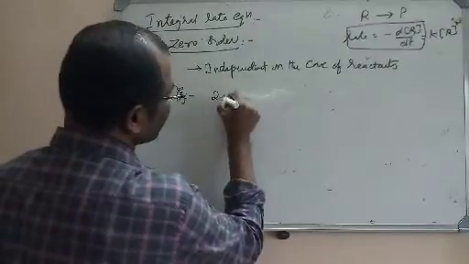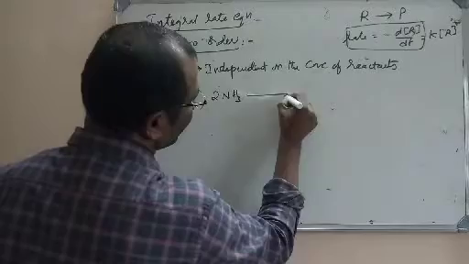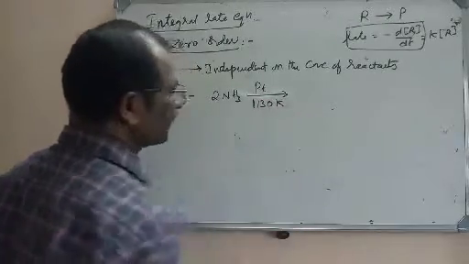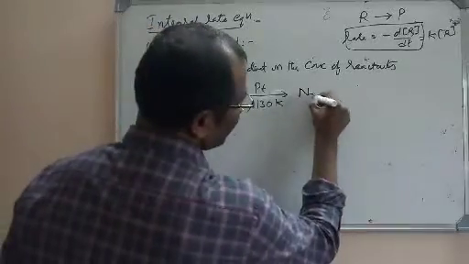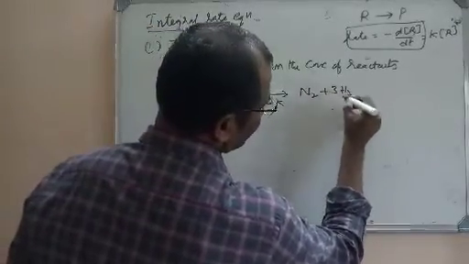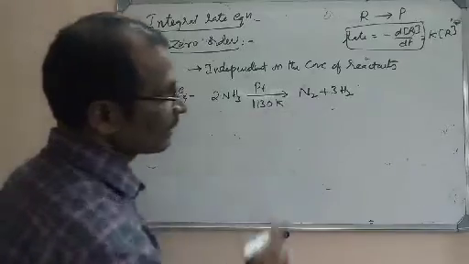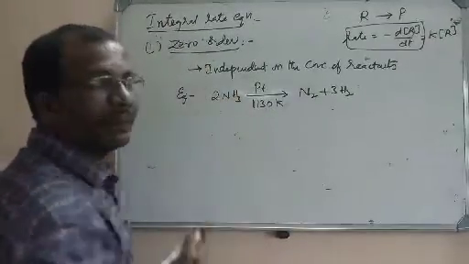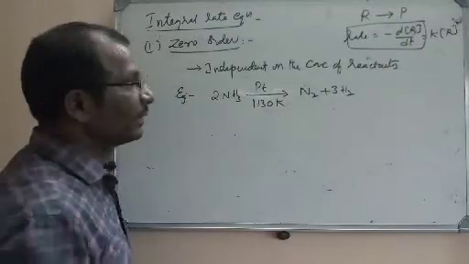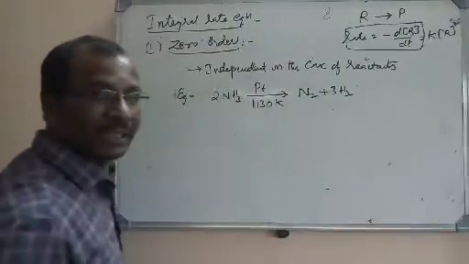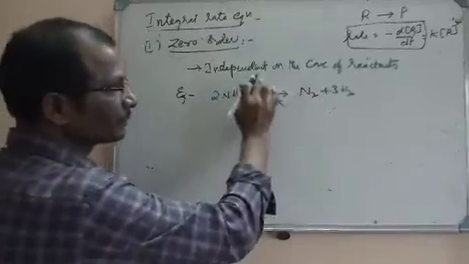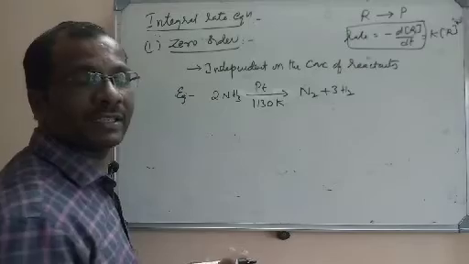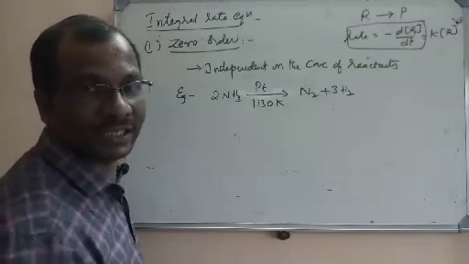For example, let us consider the decomposition of ammonia in the presence of platinum catalyst at 1130 Kelvin. Ammonia gives rise to nitrogen and hydrogen. It decomposes. But here the rate of reaction will not be dependent on the concentration of the ammonia. In fact, it depends only on the catalyst, because catalyst will be deciding the rate here. Even if you increase the concentration of the ammonia, there will not be any change in the rate.